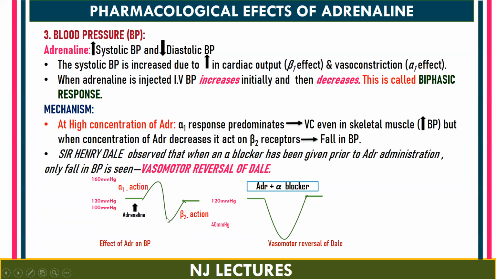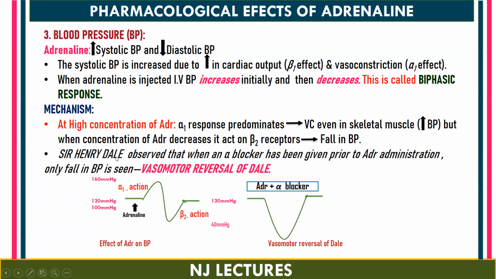The mechanism behind this is that when you inject adrenaline, it will be at a high concentration. At high concentration, adrenaline is going to stimulate alpha receptors, causing vasoconstriction, even in the skeletal muscle, and that increases the BP. After some time, the concentration of adrenaline decreases, and then it acts on the beta 2 receptors, which cause vasodilation. So due to vasodilation, there is a fall in BP.